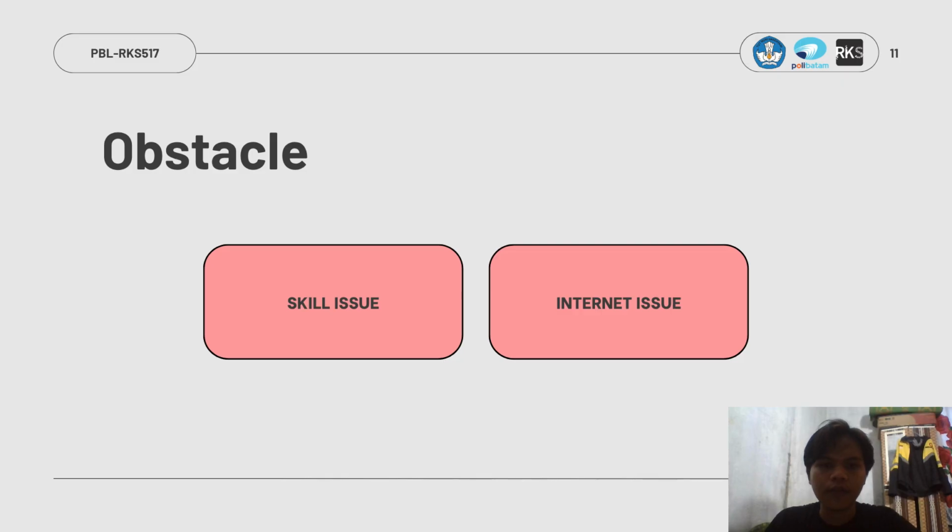Okay, so moving on to slide 11, obstacles. During our VAPT project, we encountered two main challenges. The first one is skill issue. Some tasks required advanced exploitation techniques and deeper knowledge of certain tools than our team initially had. This slowed us during the reconnaissance and exploitation phases. To manage this, we allocated extra time for learning, watching tutorials, reading documentation, and doing small practice labs. Although progress was slower at first, this effort helped us close important knowledge gaps and improve our overall capability.